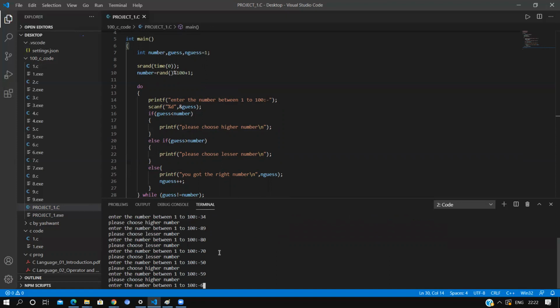Higher 65, lesser, it means 60, higher 63, higher, that means 64. You got the right answer.